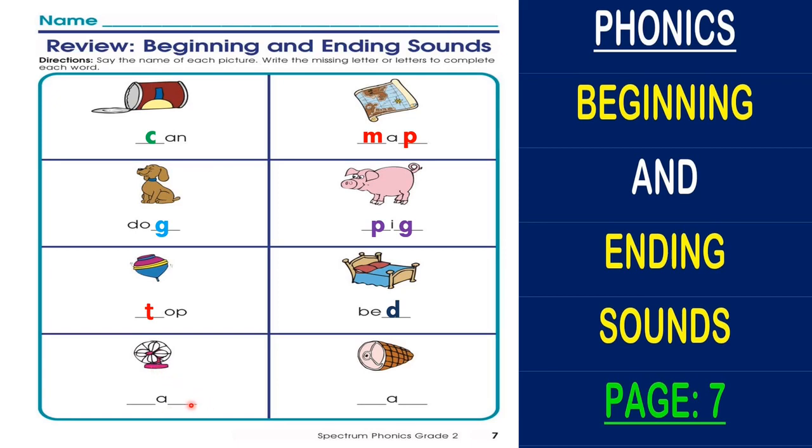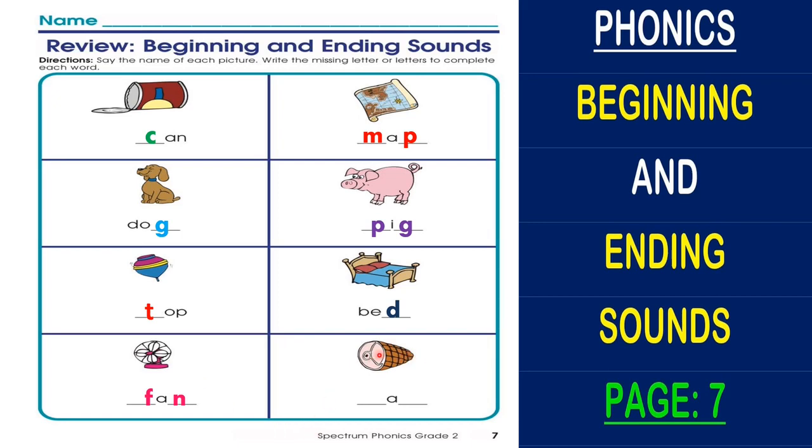Then we have the ending sound. The ending sound for fan, yeah, it is N. It was time to write both letters. Fan.